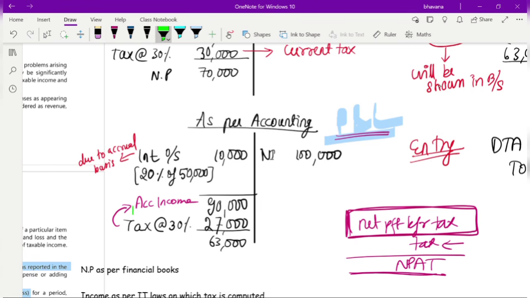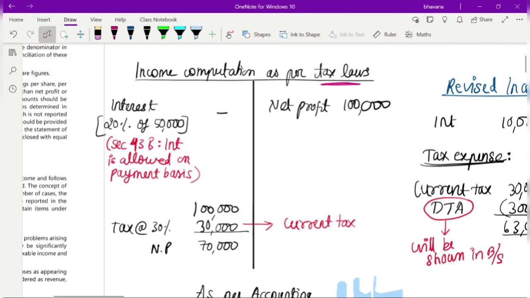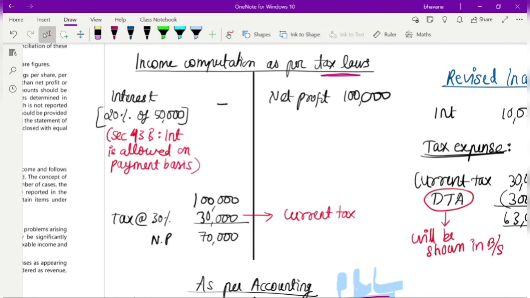And when you are calculating your tax as per your tax laws, the income or net profit before tax that you have will be known as your taxable income. Why will it be known as your taxable income? Because on this income only you are going to calculate your tax, and this tax is what you are going to pay to the government also.